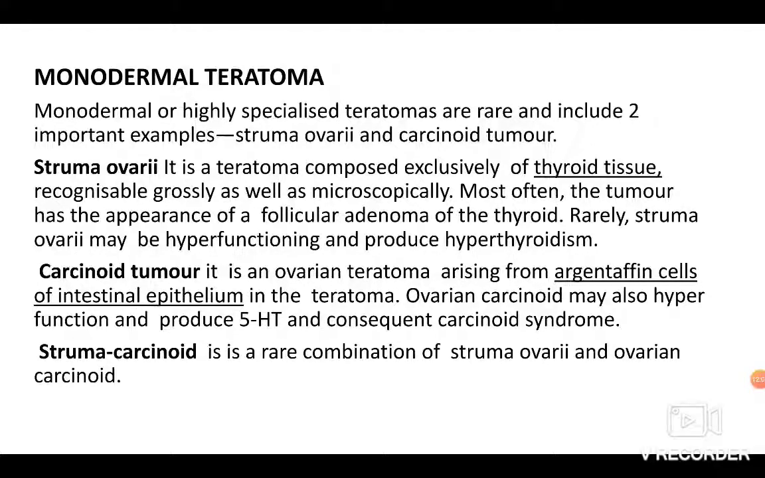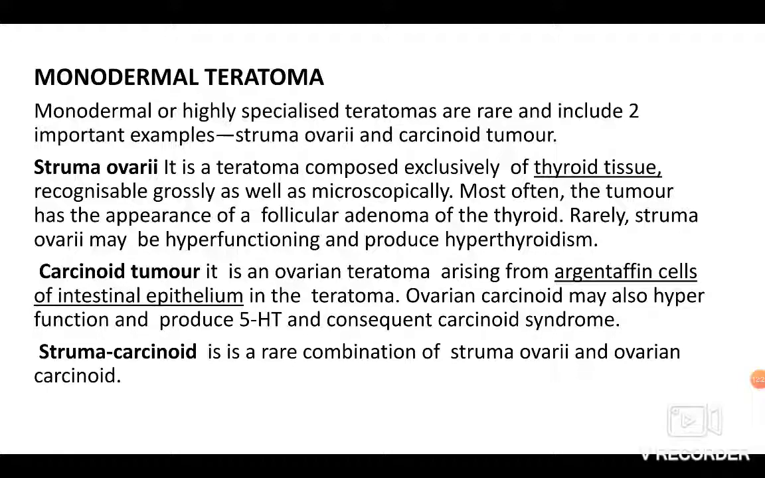Coming to the monodermal teratoma, as the name itself says, it consists of only one type of dermal. They are highly specialized teratomas and are rare and include only two important examples, that is struma ovarii and carcinoid tumor. That means they only contain one type of tissue. Monodermal teratoma contains only one type of tissue. So the two examples are struma ovarii and carcinoid tumor.